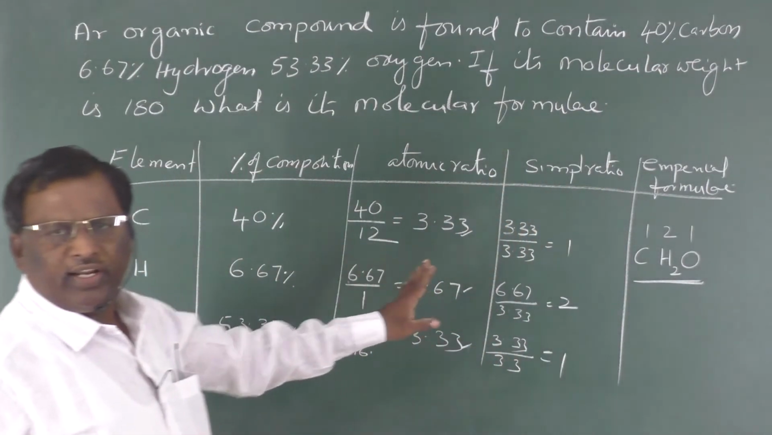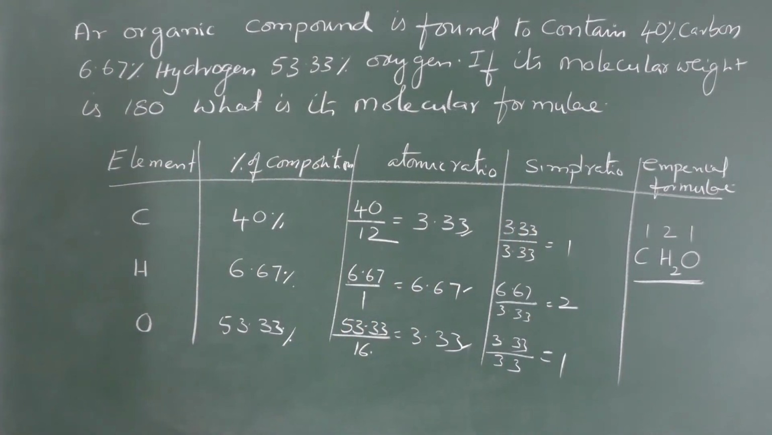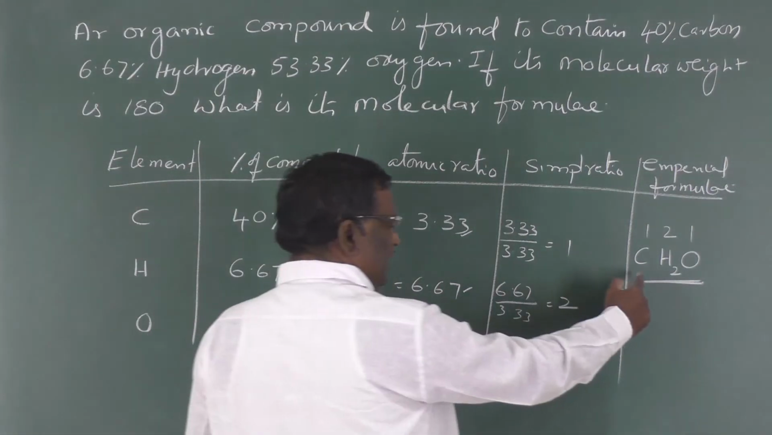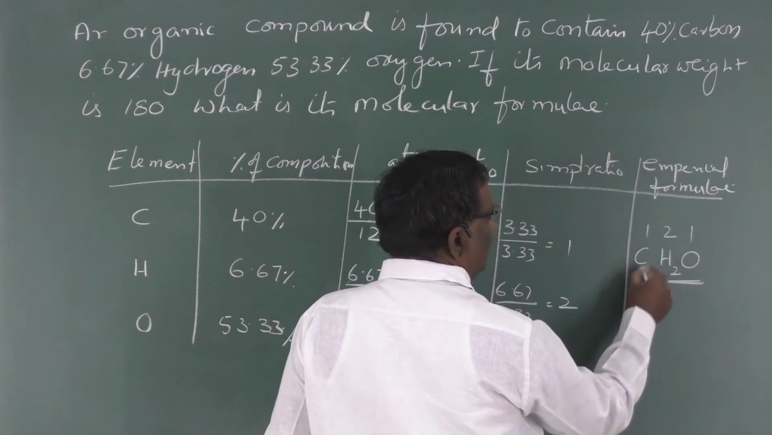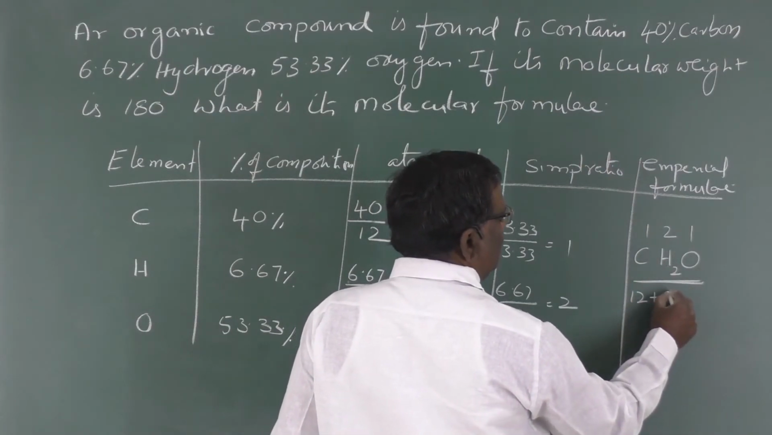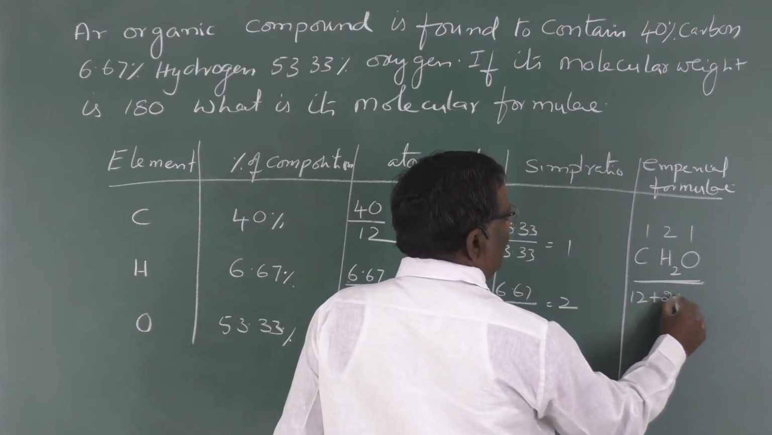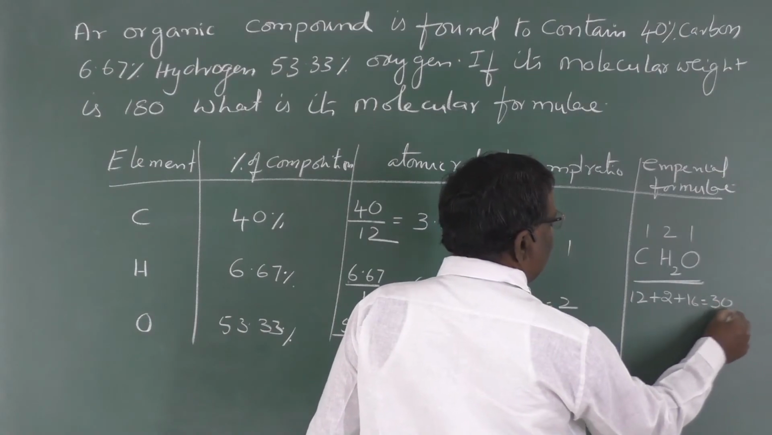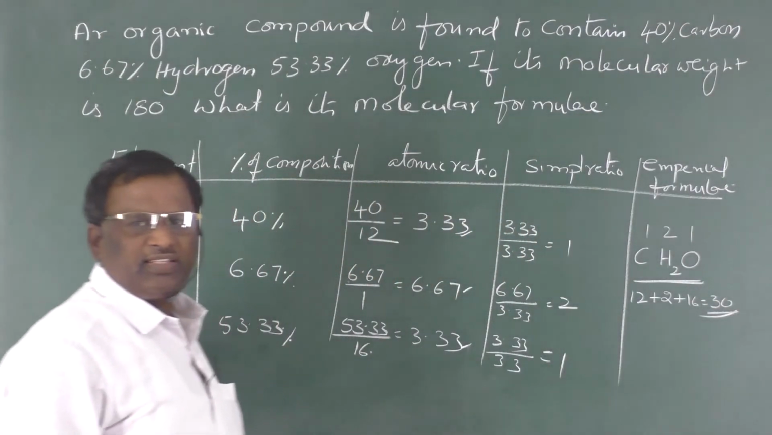This is the way to get the empirical formula. From this empirical formula, we can get the empirical formula weight. Carbon atomic weight is 12. Hydrogen is 1, and 2 hydrogens are there, so 2 into 1 is 2. Plus oxygen is 16. So this sum will be equal to 30. Empirical formula weight is 30.